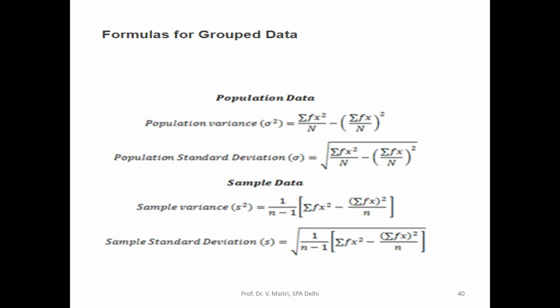So for population standard deviation, it is capital N, and for sample data again 1 by n minus 1. So the previous one, sorry, it has to be again capital N. It is an error. It should be capital N. Actually, it is capital N itself. N minus 1 doesn't make any difference. It has to be capital N.